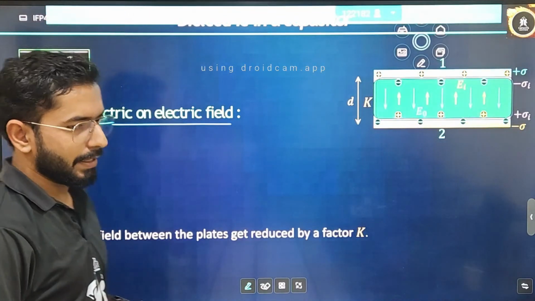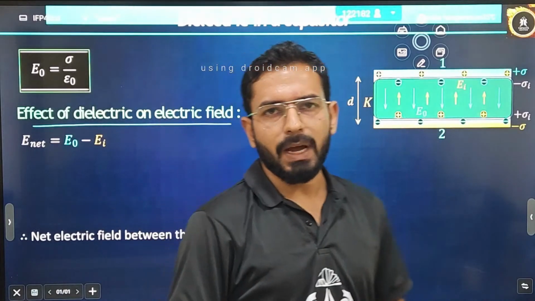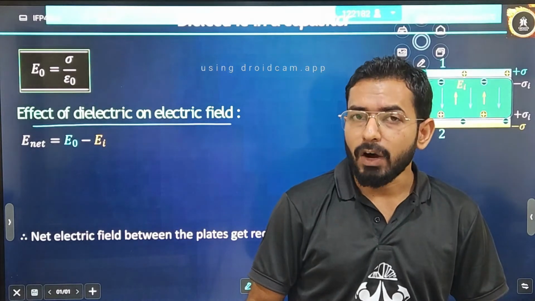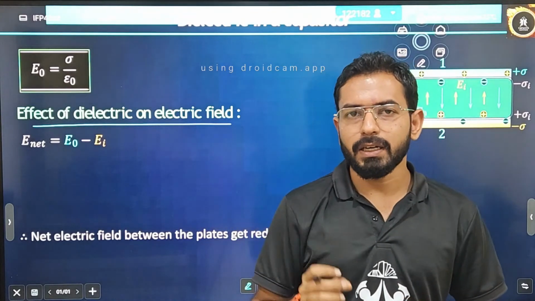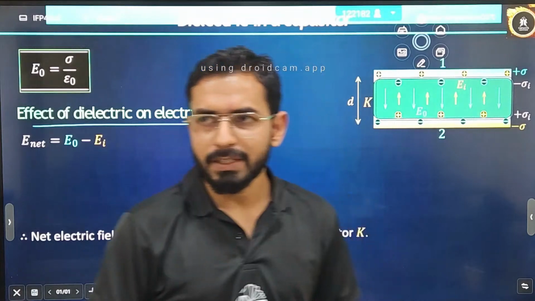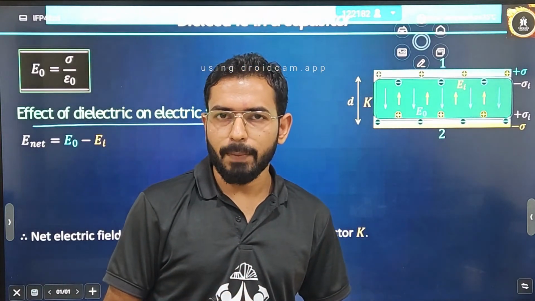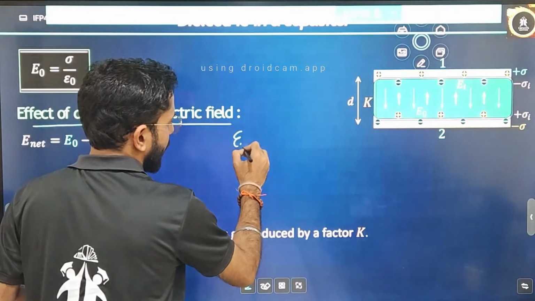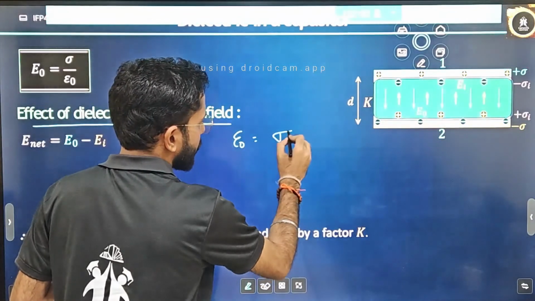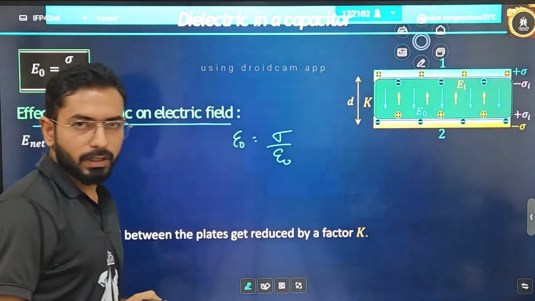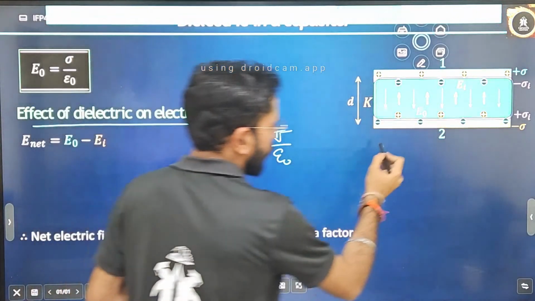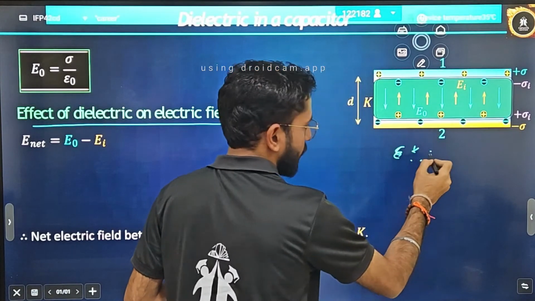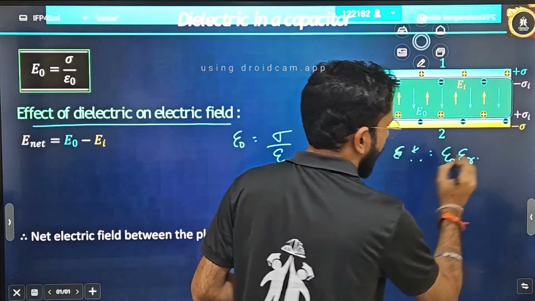What will be happening to the electric field? Initially, what is the electric field between the parallel plate capacitor? I have told you it is equal to sigma divided by epsilon naught. But now you have inserted a dielectric into it, an insulating body. After inserting, what will be the effect? Your original electric field E naught is equal to sigma divided by epsilon naught, correct? But now how do you write epsilon? Epsilon is described as epsilon naught into epsilon r.